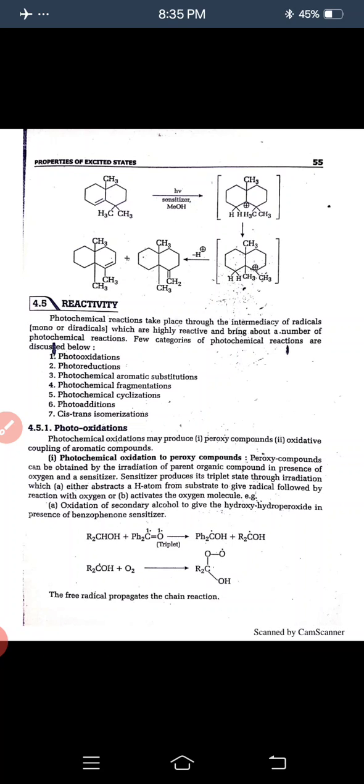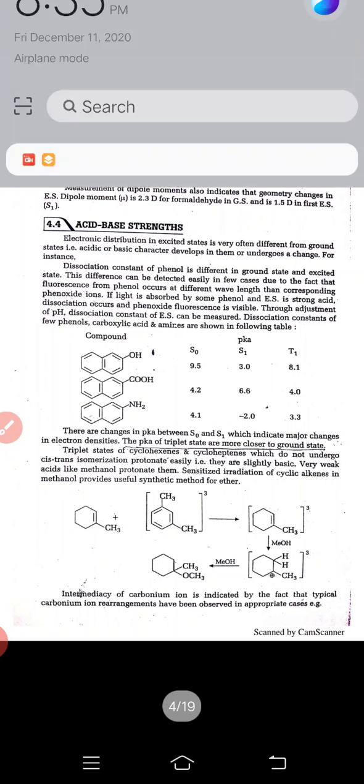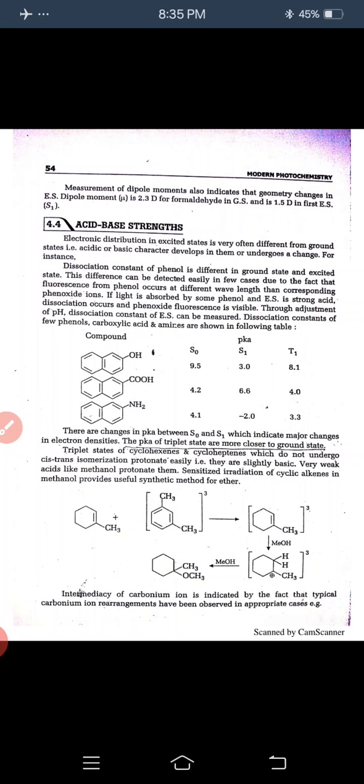This free radical propagates the chain reaction. In this reaction, the first step is chain initiation, after that chain propagation, and last is chain termination. The last step is the hydroxy group eliminating H2O2 and yielding the carbonyl compound. This is the carbonyl compound.